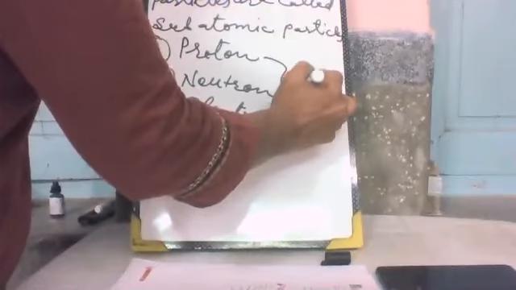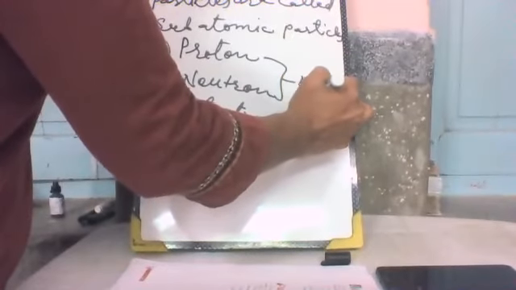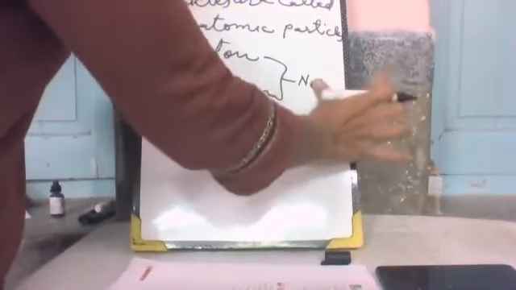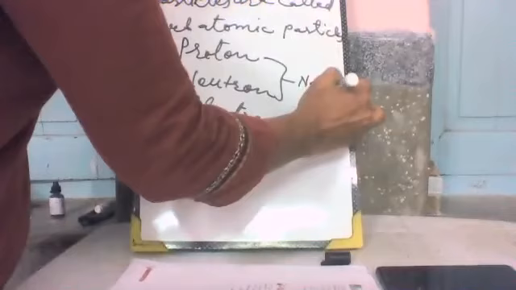Protons and neutrons are present in the nucleus of the atom, and electrons are present in orbits or shells.